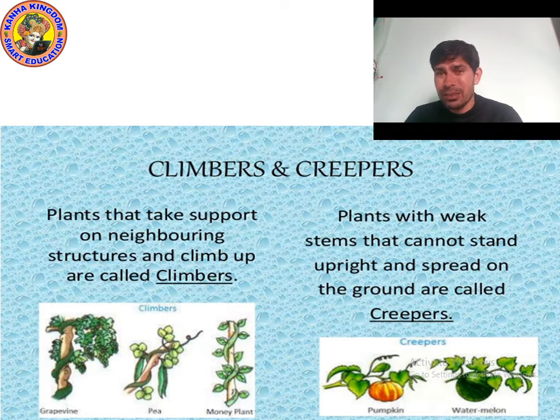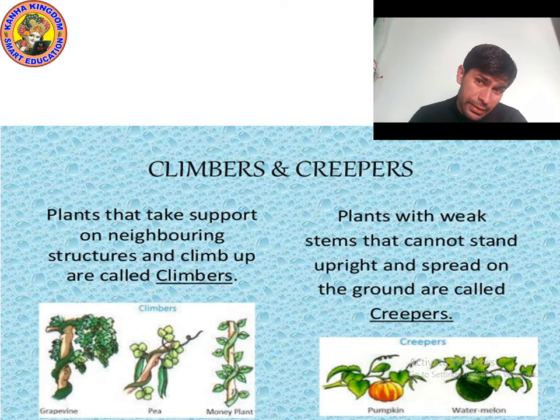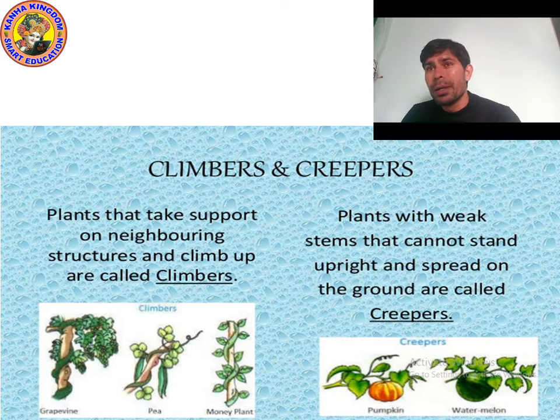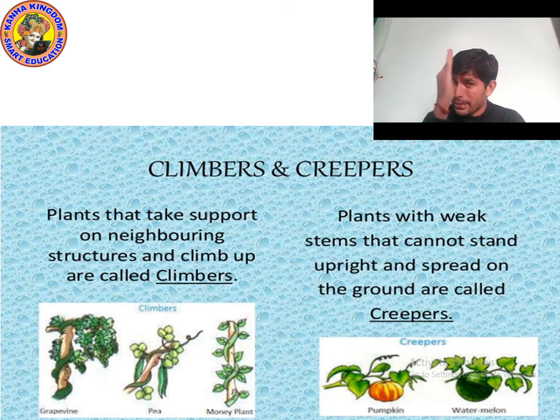Because of the heavy fruit, the plant's branches can break. That's why they cannot climb. So creepers are plants with weak stems that cannot stand upright, cannot climb, and spread on the ground.